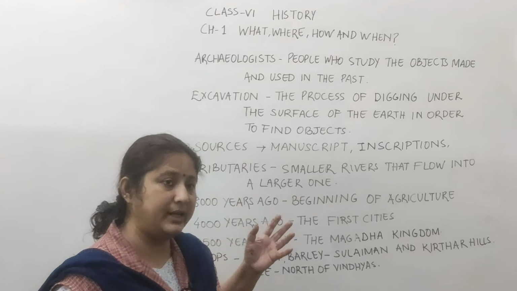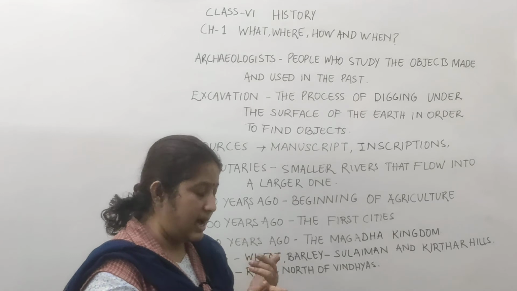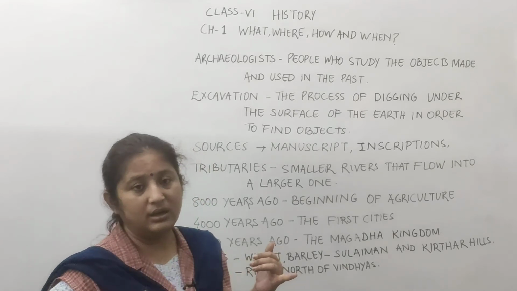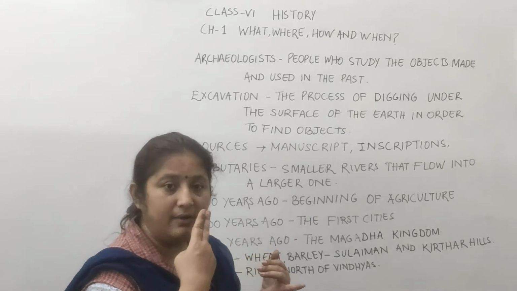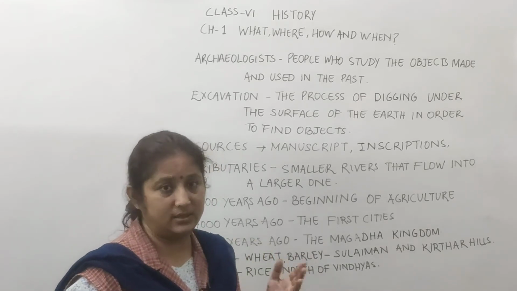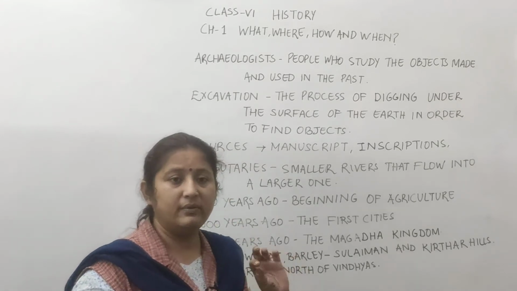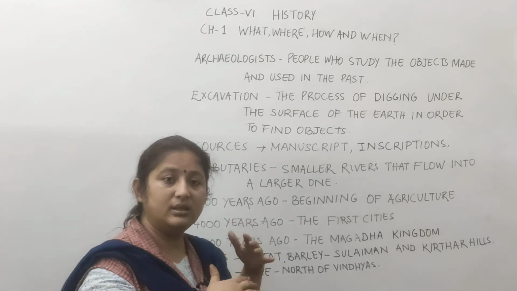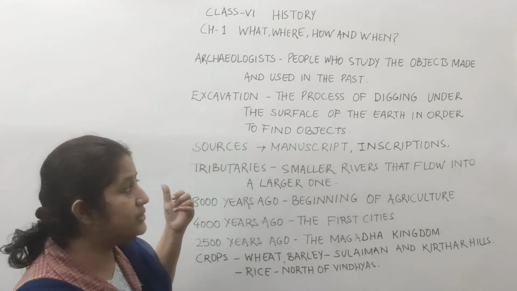Now sources are of different types. Basically we can classify the sources into three types. One is the archaeological sources, all the things that can be excavated from under the ground. Second is the visual sources, those things which we can visualize. And the third is the literary sources, the things which we can study. The earlier books that were written in earlier times are considered literary sources, and the paintings and epics are known as visual sources.